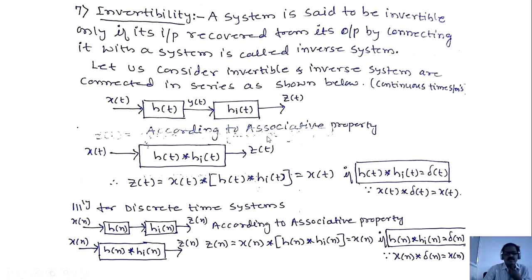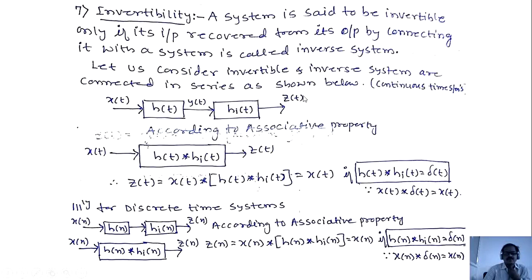According to the associative property, any two systems connected in series are replaced by a single system whose impulse responses are convolved: h of t convolved with h I of t. Input is x of t, output is z of t. Therefore, z of t equals x of t convolved with h of t convolved with h I of t.